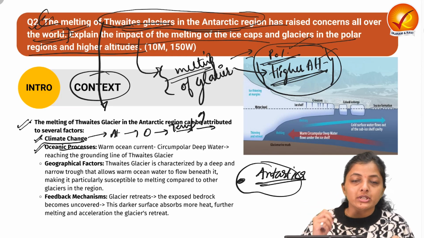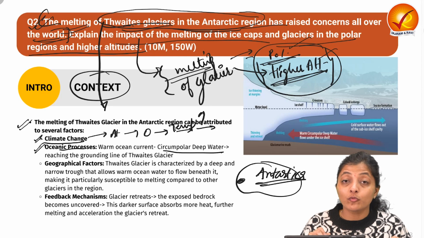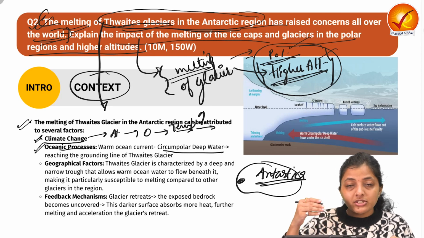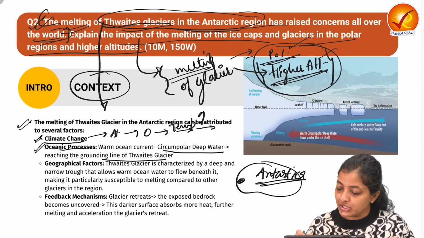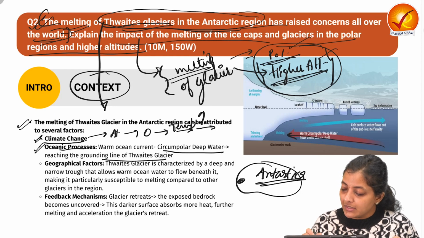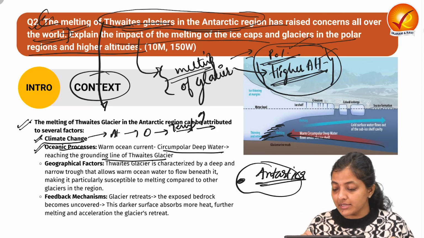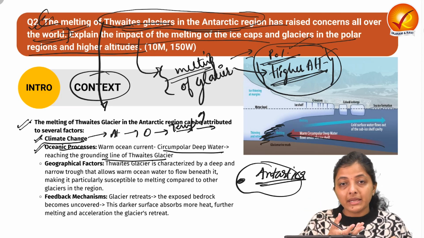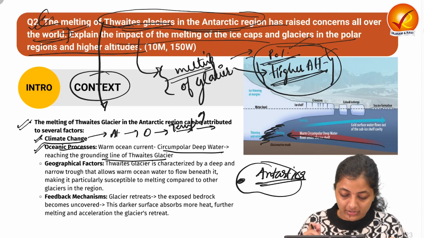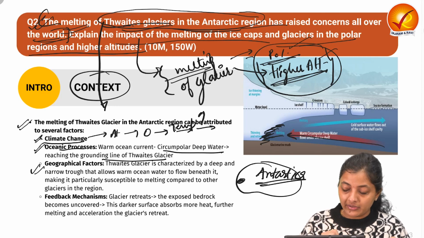Second is about the oceanic processes. There is a warm ocean current known as the Circumpolar Deep Water. This is reaching the grounding line of the Thwaites Glacier, as we can see. So this results in the melting of the base or the grounding line of the Thwaites Glacier.